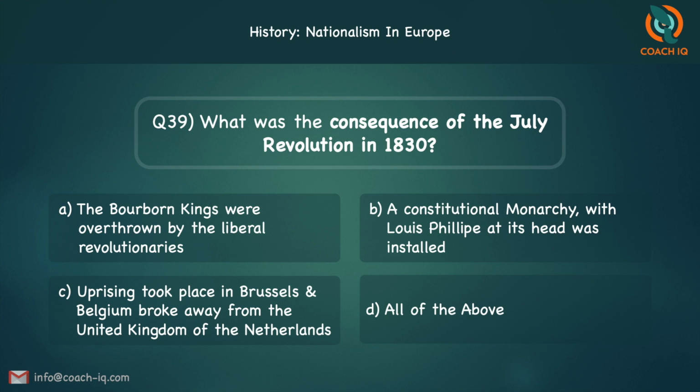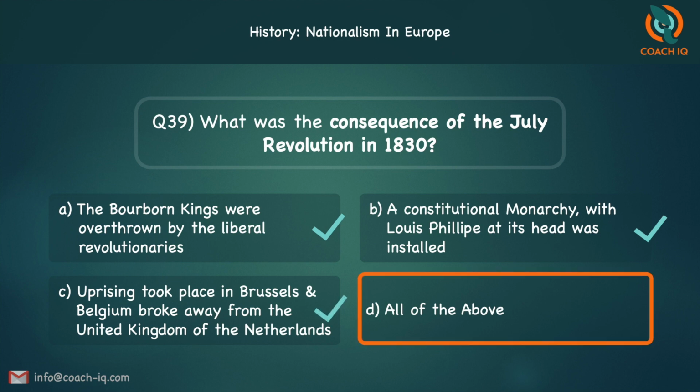So when the July Revolution took place in 1830, what all things happened? First, the Bourbon kings were removed. Second, of course, a constitutional monarchy. Constitutional monarchy is the king is there, but he will follow all the rules of the constitution. He can't do what he wants. So, a constitutional monarchy with Louis Philippe was installed, of course, yes. Third, uprising took place in Brussels. So, all the three are right. So, the answer is all of the above.